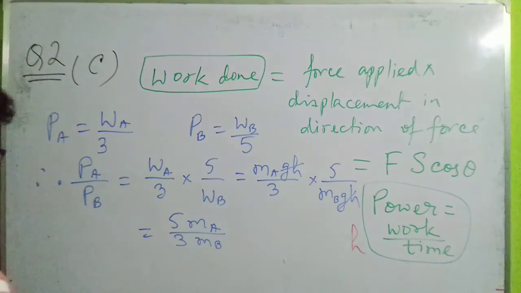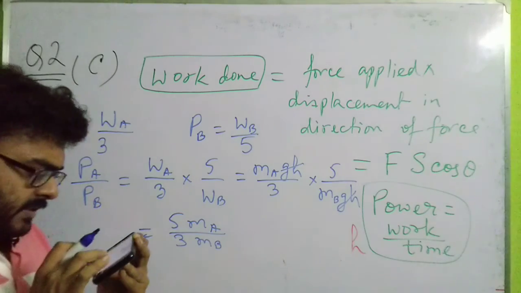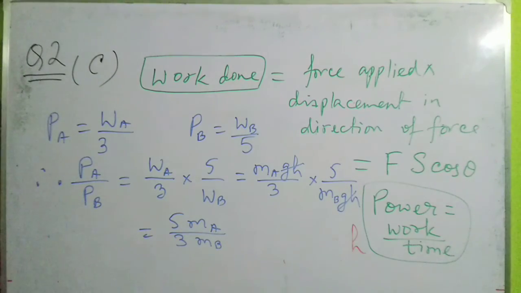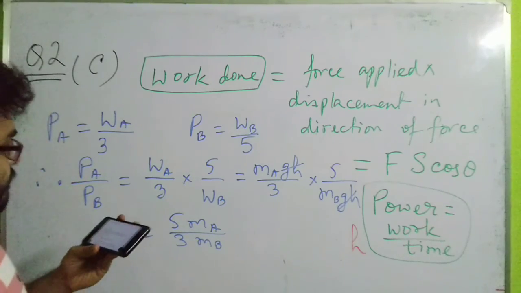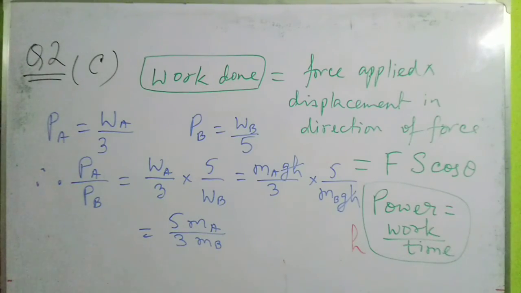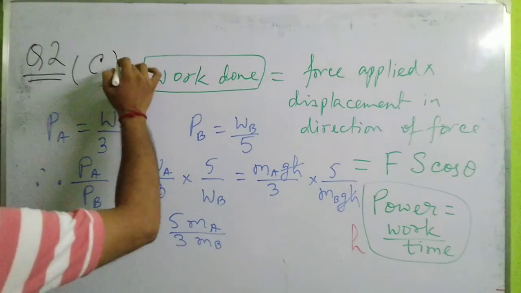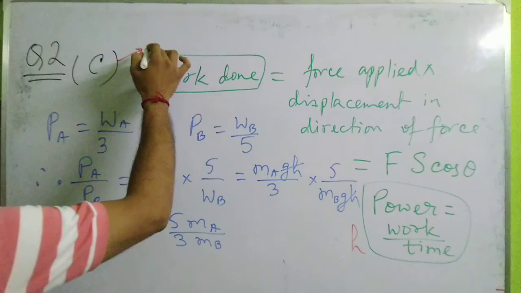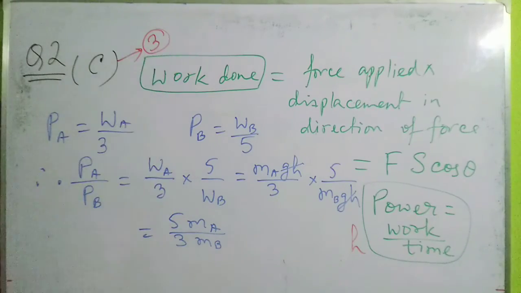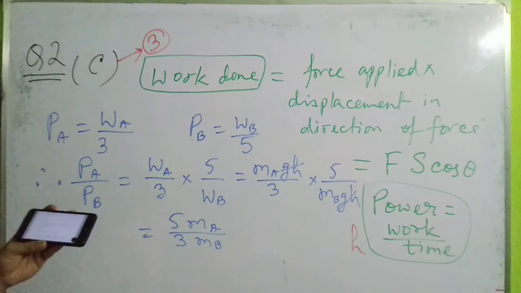So do you know the value of the masses of A and B? I think in the question the masses of A and B have not been given. So what will be the answer? The answer for this question will be option number C. The information is insufficient to form a conclusion, because in order to know the ratio of the power, you must have the ratio of the masses, which is not given. So the answer is option number 3, that the information is insufficient to form a conclusion. Okay, so this is the answer for question number 2C.